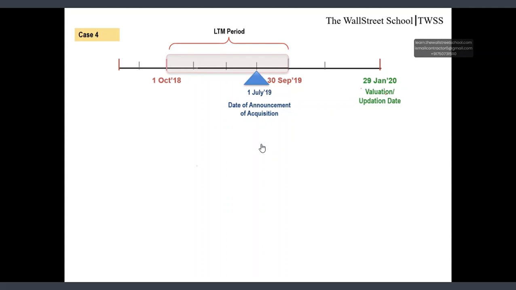Case 4. Date of announcement of the acquisition is 1st July 19, and we don't see any date of completion here in this timeline. It means the acquisition has not been completed yet. So the acquisition is still pending on the updation date, which is 29 Jan 20. Now let's see how we adjust numbers here.